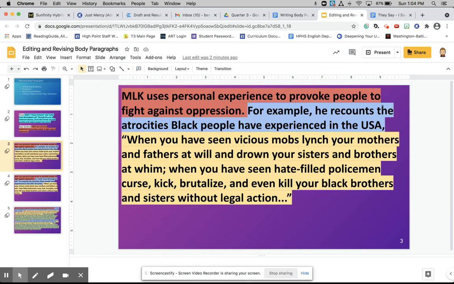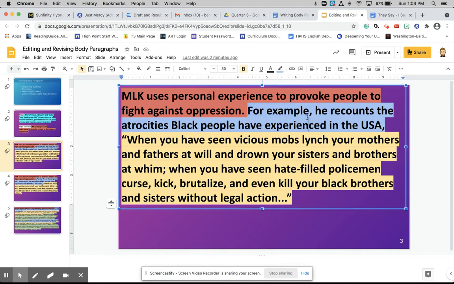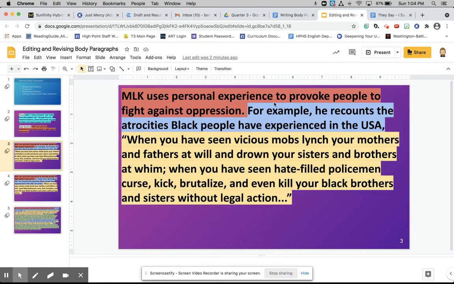So what's happening with this piece of evidence? Who said it? Maybe a little bit of background information. So we know he's focusing on personal experience, Martin Luther King. So we have a nice transition here. For example, he recounts the atrocities Black people have experienced in the USA, and then it goes into the quote. It's a relatively long quote. So we need to look at a few things here. So we do have a transition, for example, but we don't know which text this is from just yet. So we want to add that in to clarify that.